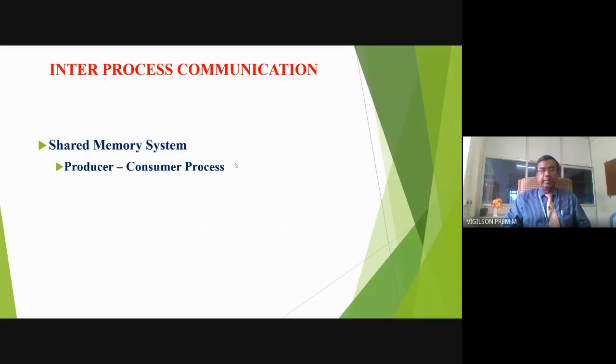Using shared memory. Message passing, we have already studied what message passing is. If P1 wants to communicate with P2, what will they do? They will have one separate message queue. In that, P1 will post the message.